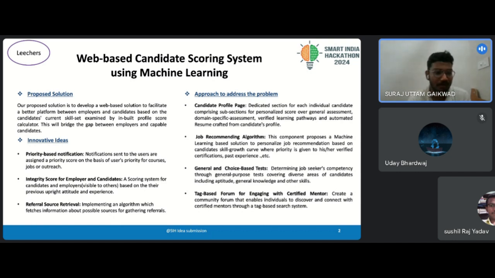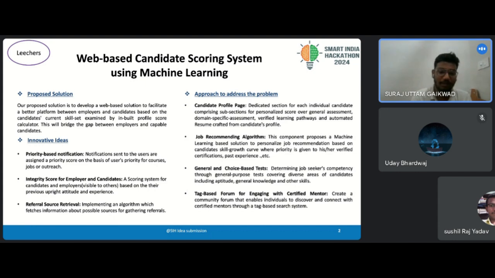Another innovative idea that we have thought of is referral source retrieval. We have to search for individuals who can refer us for a job, and we have to do this for every job we apply to. This consumes much of our time, reducing our productivity. So we can help in this case by fetching people's contact information from various APIs and displaying them with jobs in their companies. So that's all from my side.